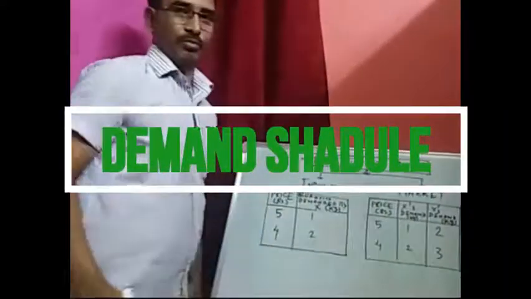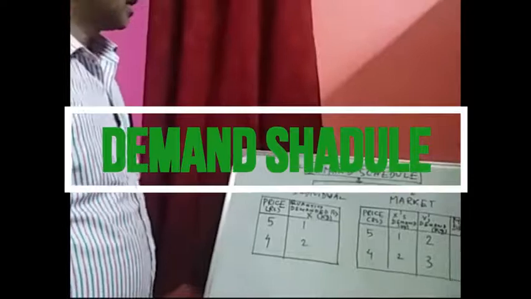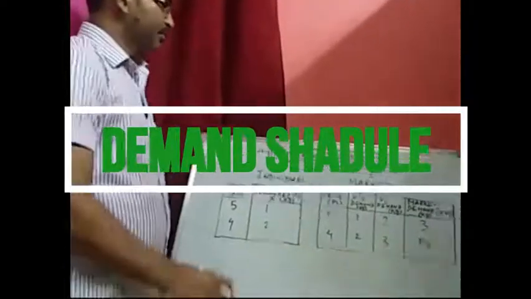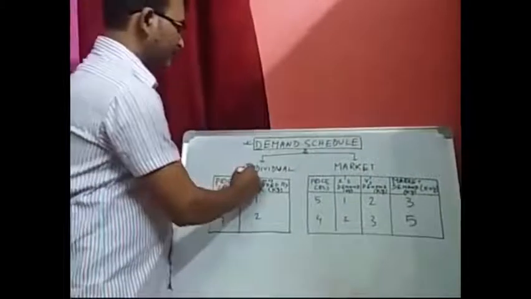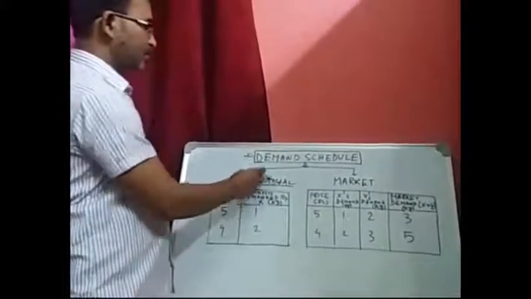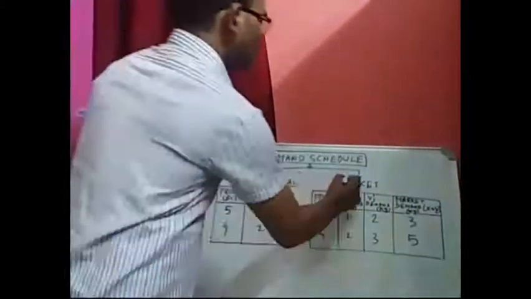Discussing the demand schedule. Basically, there are two types of demand schedule: one is the individual demand schedule, and the second one is the market demand schedule. Now, what is the meaning of the individual demand schedule and the market demand schedule? See the schedule I plotted.